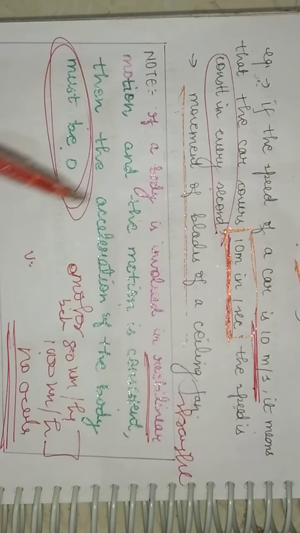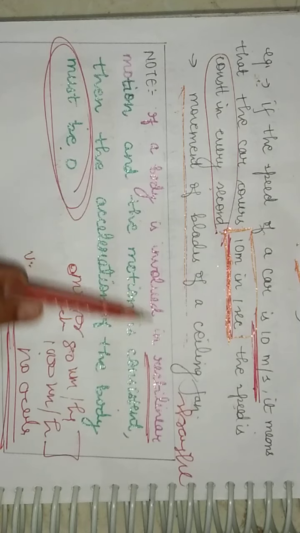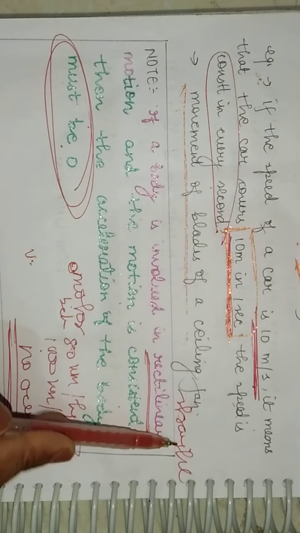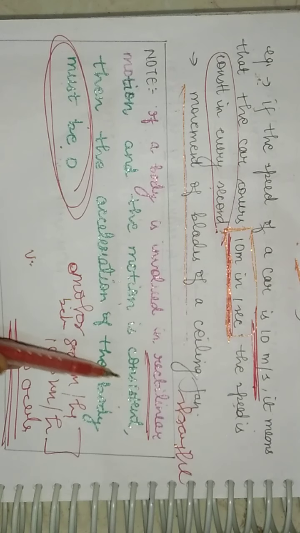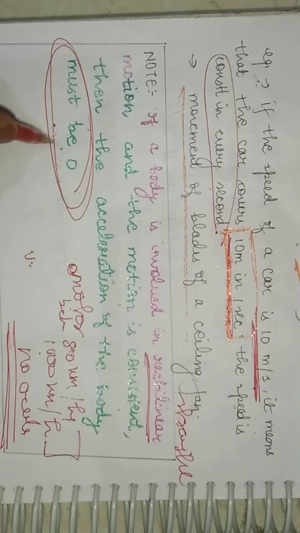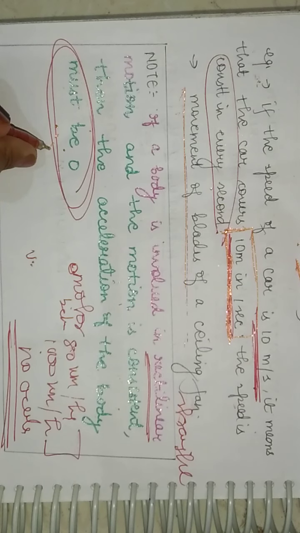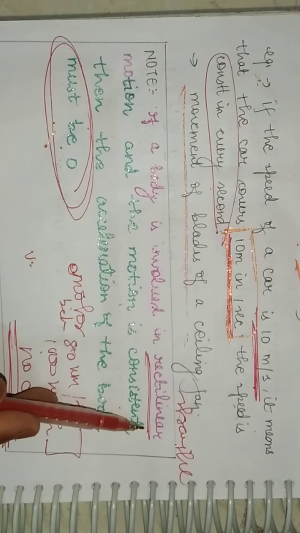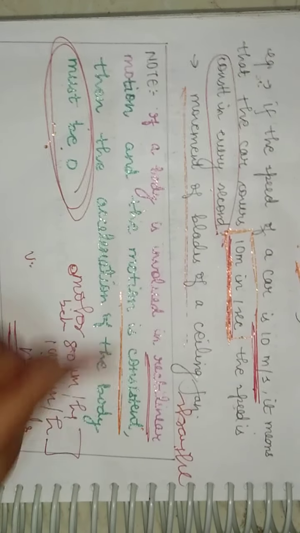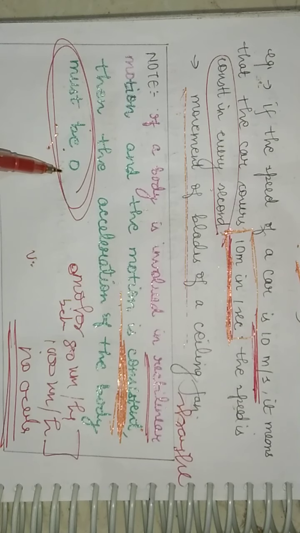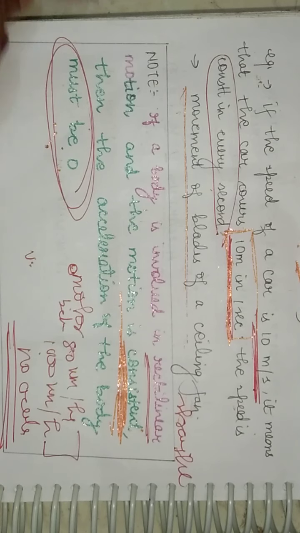Now students, a very important note. If a body is involved in rectilinear motion, rectilinear is basically straight line, and the motion is consistent, then the acceleration of the body must be 0. Acceleration will be 0 in this case. Fine, I have already explained to you, students, that if a body is involved in a straight line motion and the motion is consistent, then the acceleration of the body will be 0, as in the motorbike and aeroplane example which I explained.